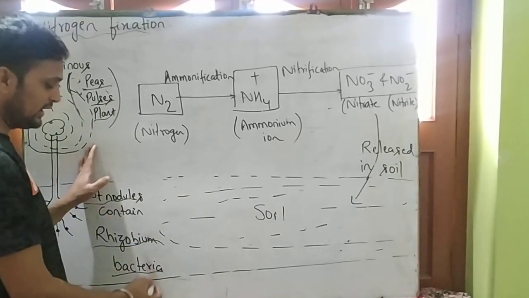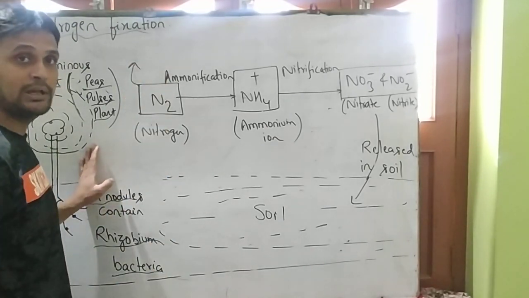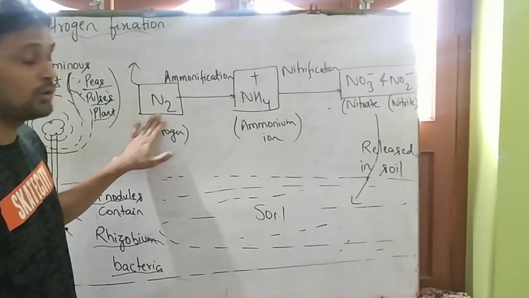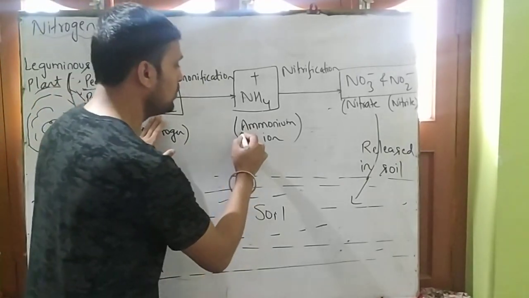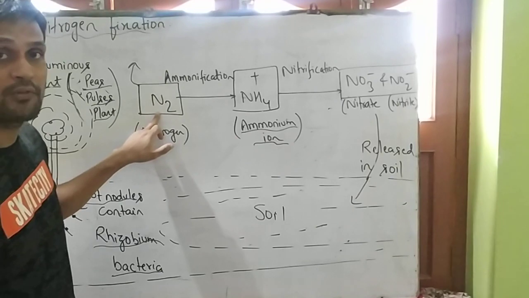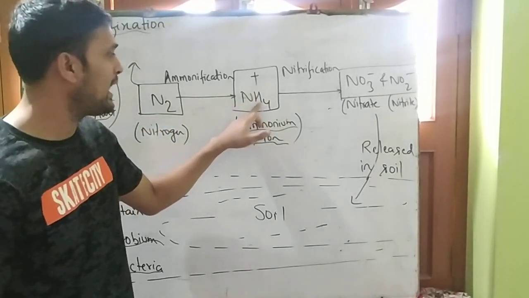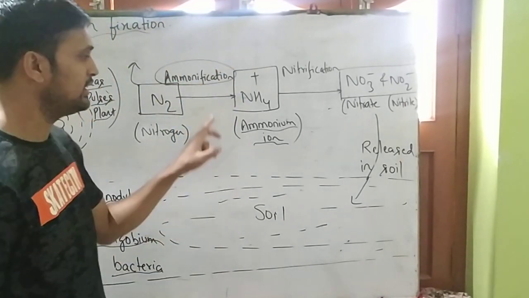What does this rhizobium bacteria do? It absorbs nitrogen from the atmosphere and converts it into ammonium ion. The process of converting nitrogen into ammonium ion is known as ammonification.